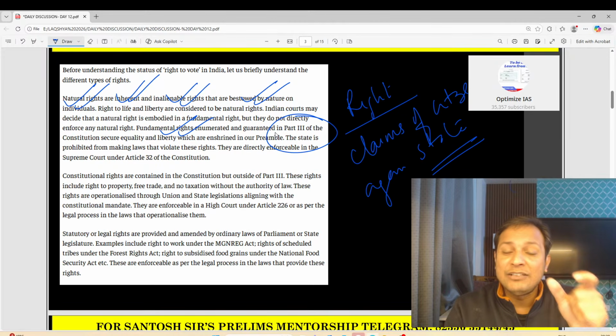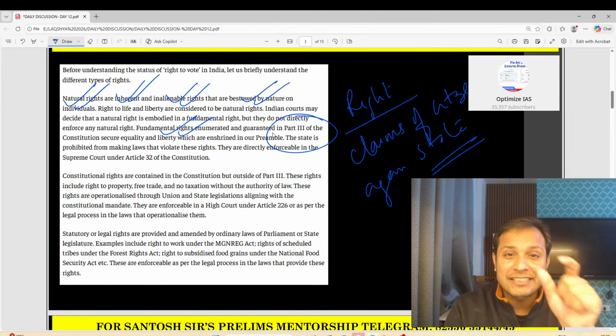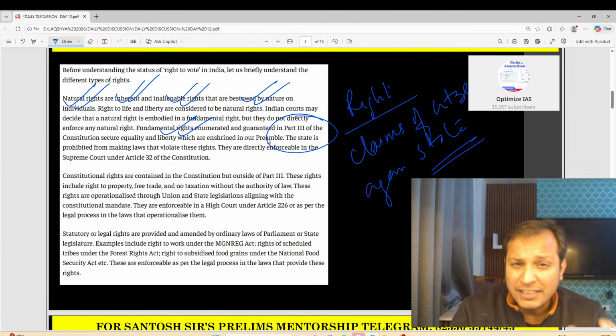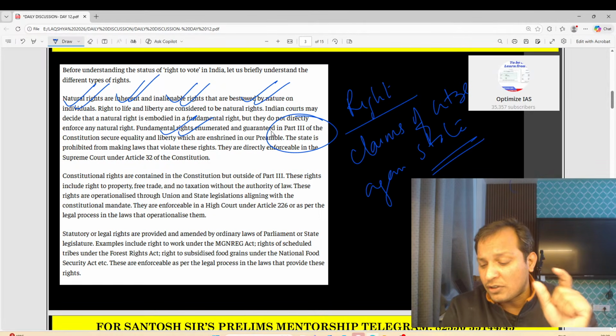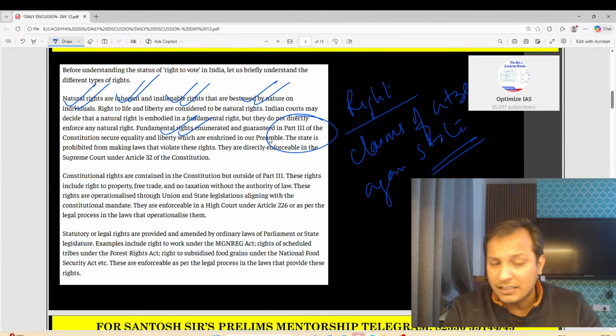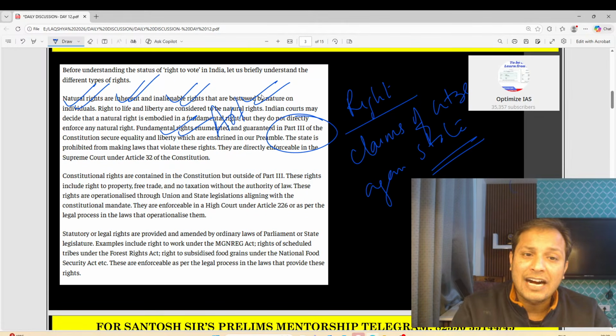Can anybody tell me which fundamental right, and which article of the Constitution, protects all other fundamental rights? What is that article called? Article 32. Guys, Article 32.